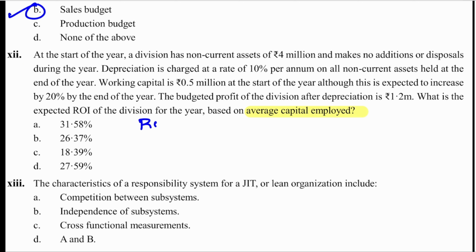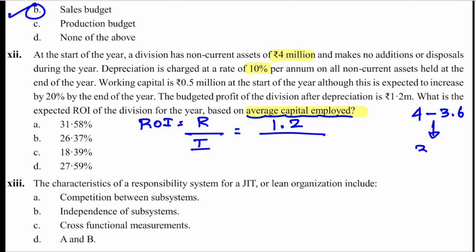So ROI is given by what? Return on investment. Here investment is your capital employed, but you have to compute it on average capital employed. So return is 1.2. Then for investment, you have to take the average. First you have 4 million non-current assets. Then there is depreciation of 10%, so at the end of the year it is 3.6. The average becomes 3.8.